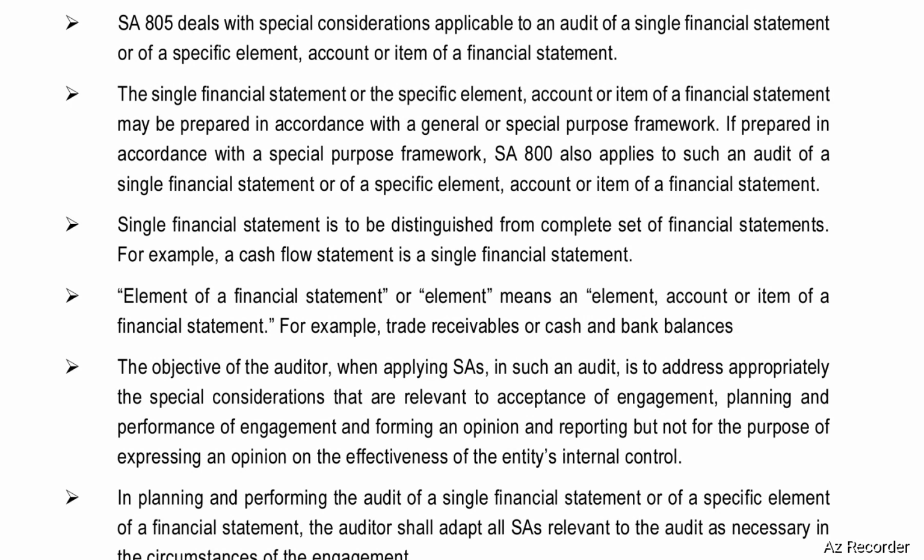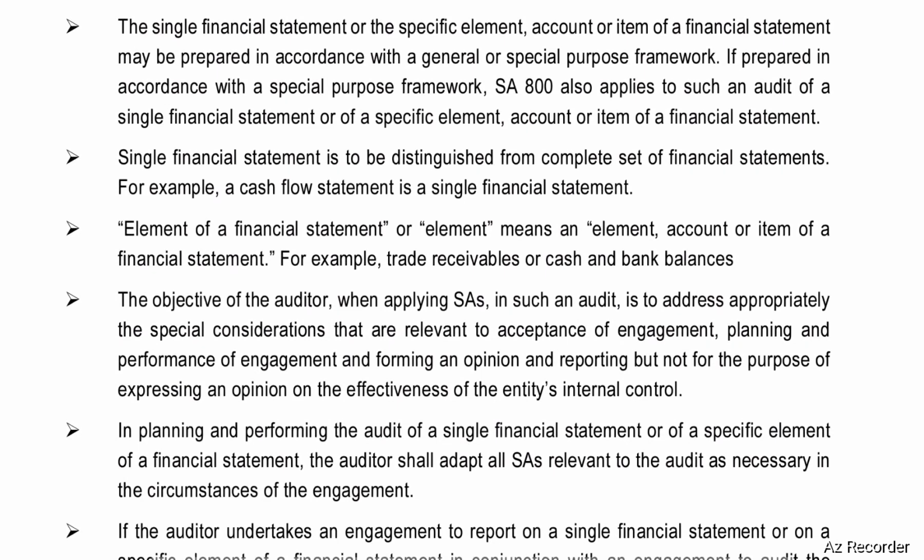SA 800 deals with special considerations applicable to an audit of a single financial statement or a specific element, account, or item of a financial statement. A single financial statement or the specific element, account, or item of a financial statement may be prepared in accordance with general purpose framework or special purpose framework.